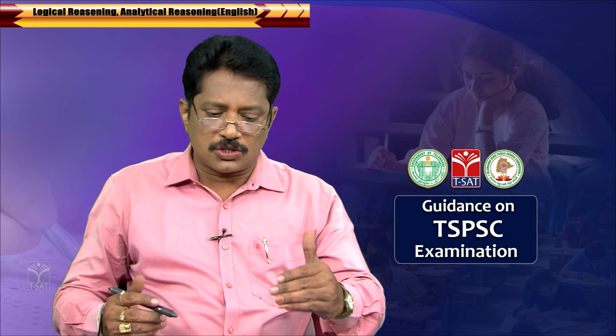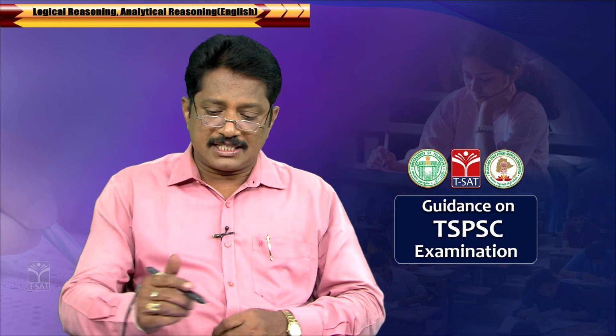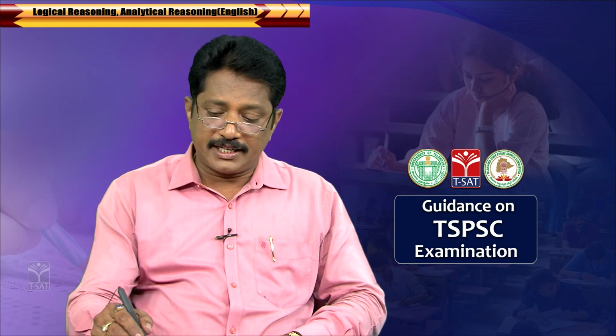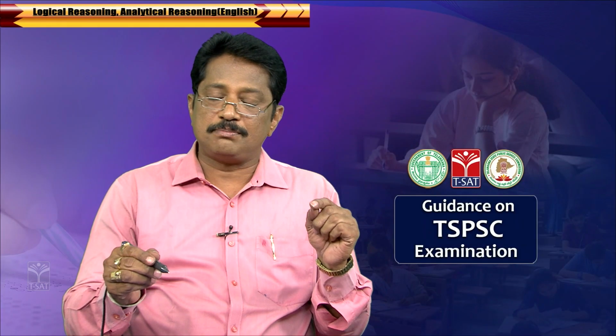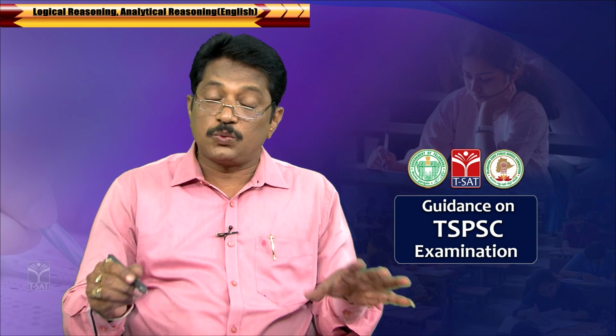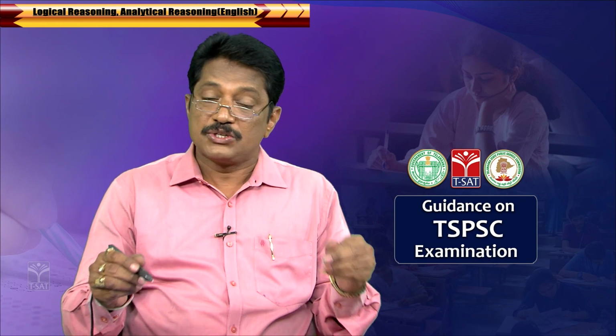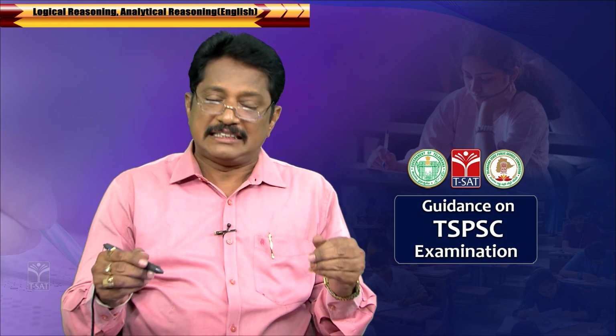Here, if this question comes in the letter-based form, it is very clearly given that it moves from A to E, and then from E to I. For this kind of question, you have to label the letters as A is 1, B is 2, C is 3. There are 26 alphabets, so you have to give the position of the letters.